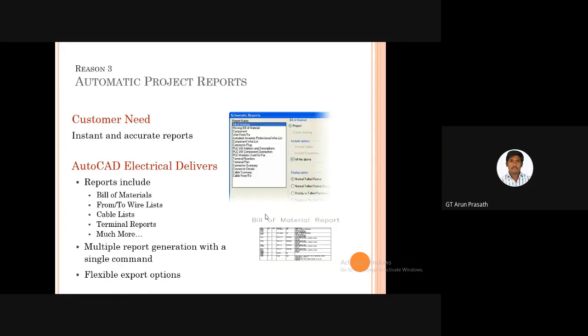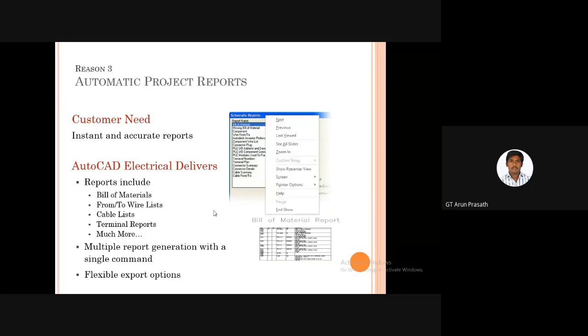Next we move to automatic project reports. Instant and accurate reports: if I draw a complete diagram with the name specification, then we move to the schematic reports, and in the schematic reports, the bill of material.